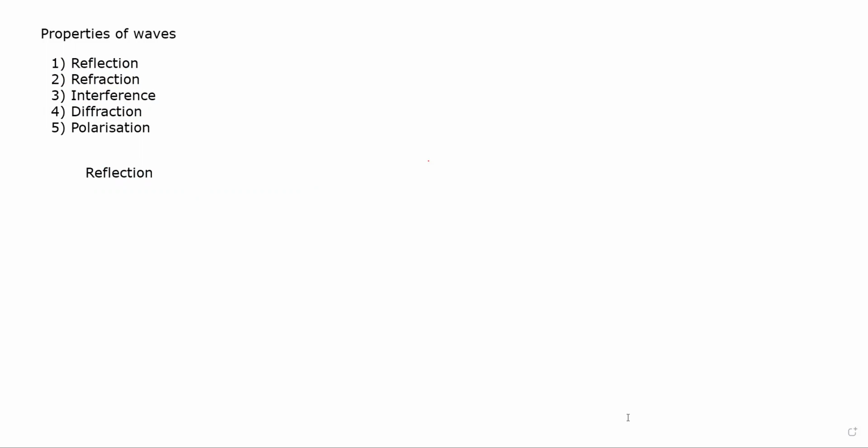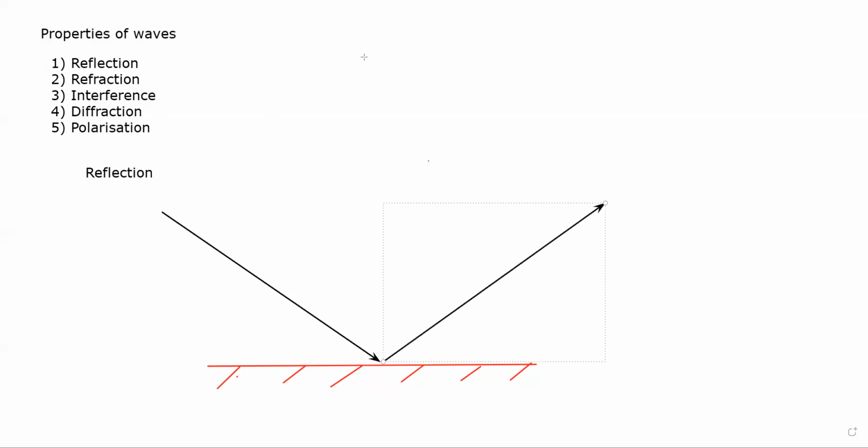So the wave which strikes the surface, if this is a reflecting surface, the wave which strikes the surface is known as the incident. The wave which bounces back after striking a surface, that is known as the reflected. Imaginary line which is perpendicular or 90 degrees to the surface, that is known as normal. And according to the law of reflection, the angle between the incident and the normal will be equal to the angle between the normal and the reflected.